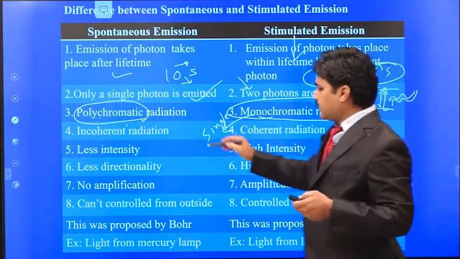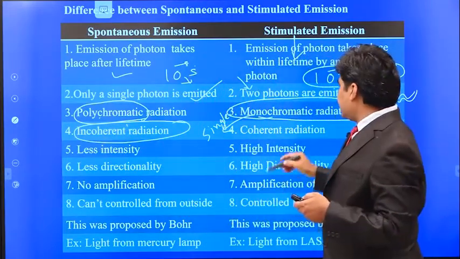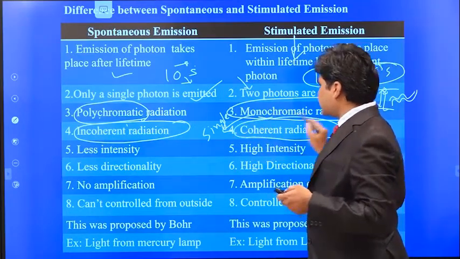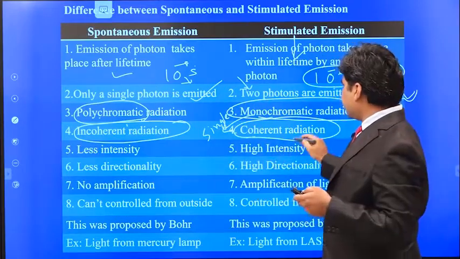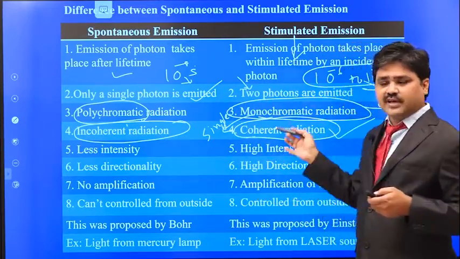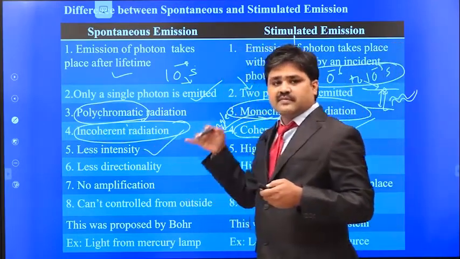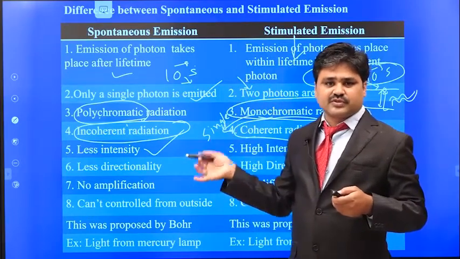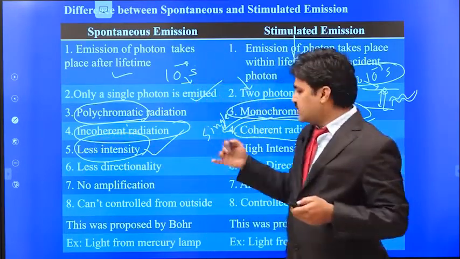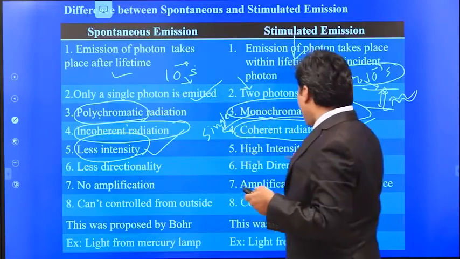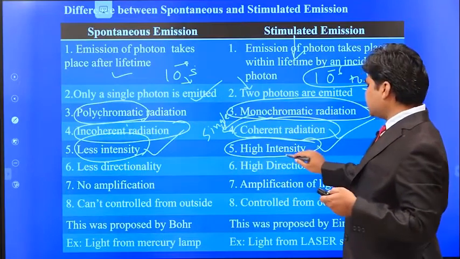Here, incoherent radiation, since these waves are traveling in different directions. But here all the photons are traveling in the same phase. That means all the crests are forming at the same time and all the troughs are forming at the same time. So here, the coherent, all waves are moving in the same phase. Here the amplification: amplification is not taking place because the waves are moving in different directions with different amplitudes and different frequencies. So there will be no merging of the photons, hence there will be no increase in the intensity. But here all the photons are traveling in the same direction and they are also merging. So in this case intensity will be increased.